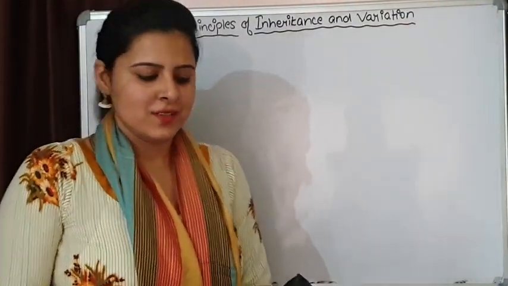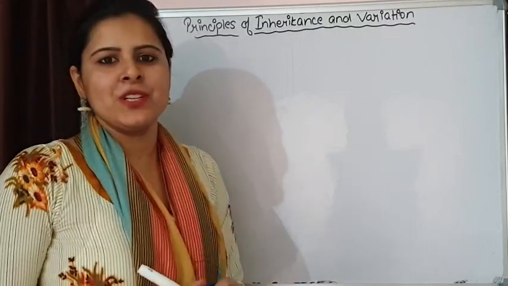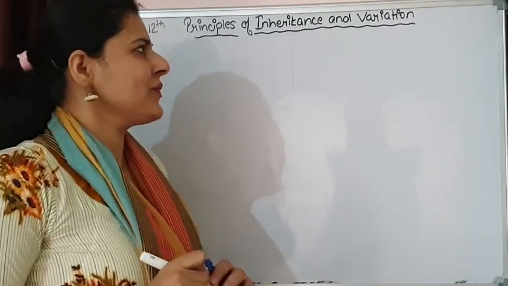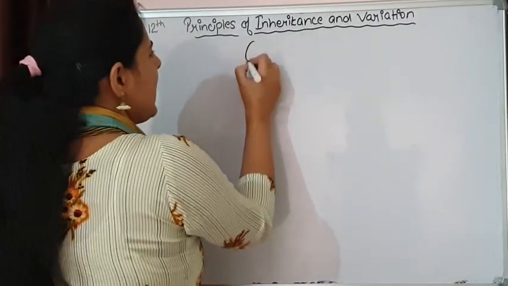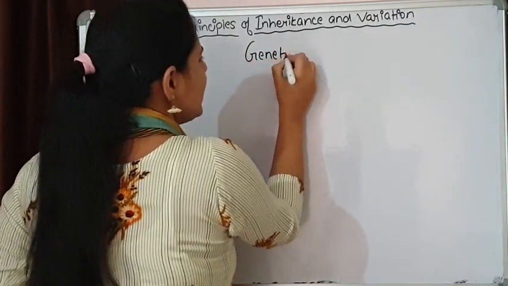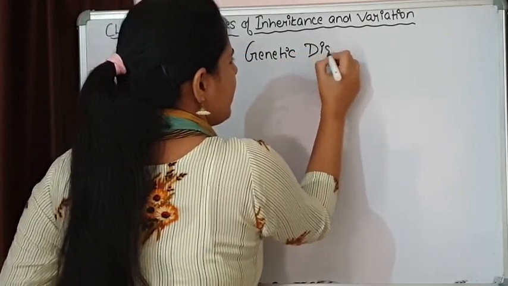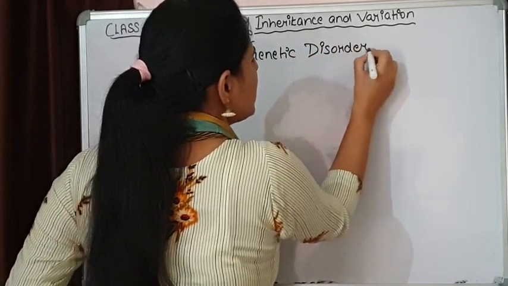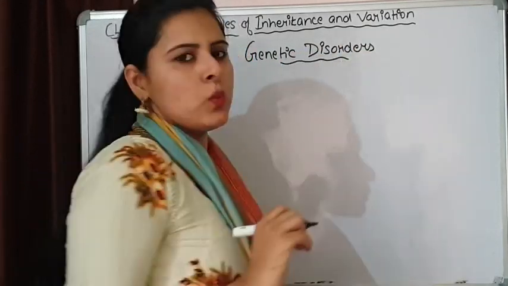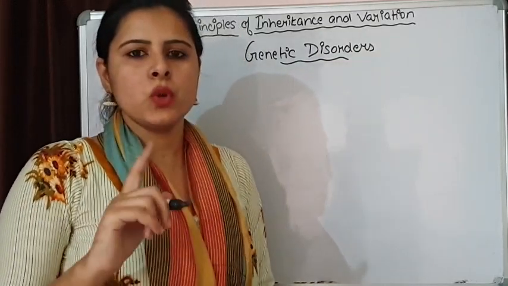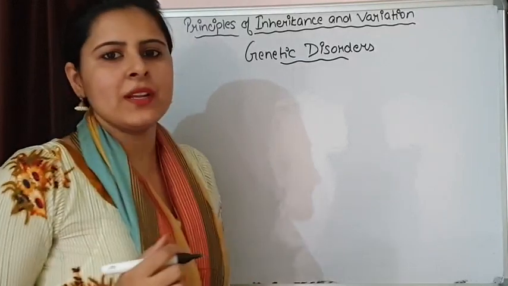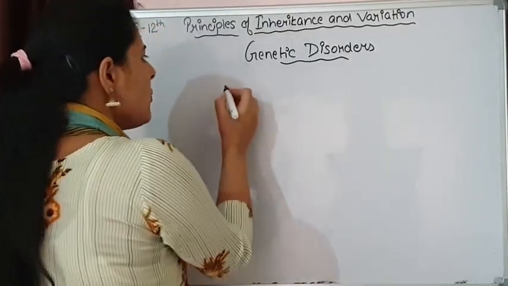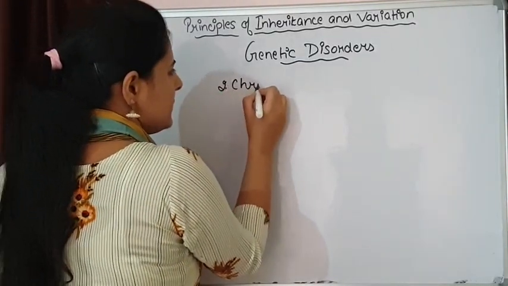Good morning, students. Today we are going to finish our chapter Principles of Inheritance and Variation. So we are going to discuss the last topic. Earlier we were discussing genetic disorders, and there were two types of genetic disorders. One was Mendelian disorder, in which only one single gene is affected. The second is chromosomal disorders.